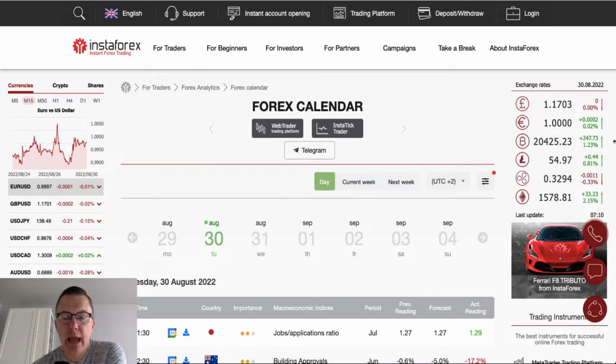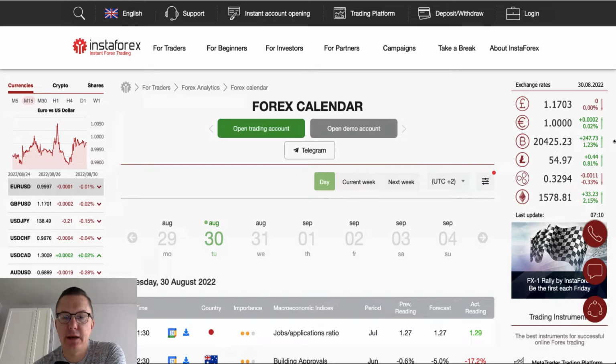Today is Tuesday, August 13th, 2022, the last day of August, so please be careful with the monthly close. But first, let's take a look at the Forex calendar.